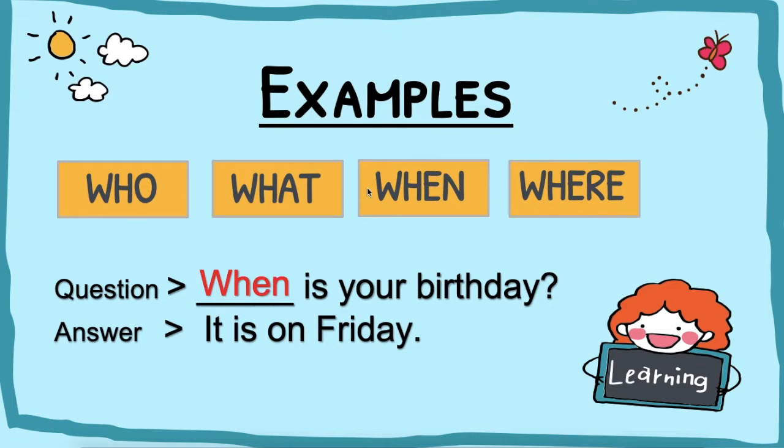So remember, when we use who, it is about a person. When we use what, it's a thing or an action. When we use when, it is a date or day or time. And when we use where, it's always a place.